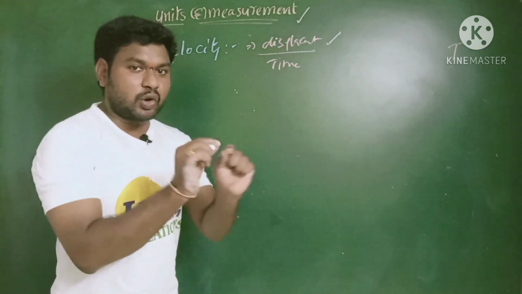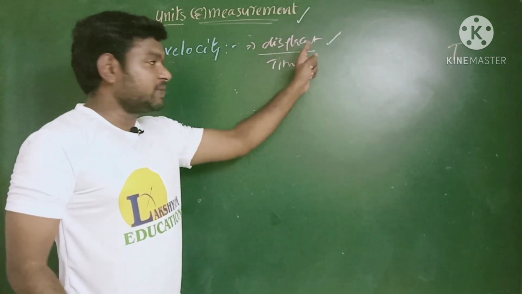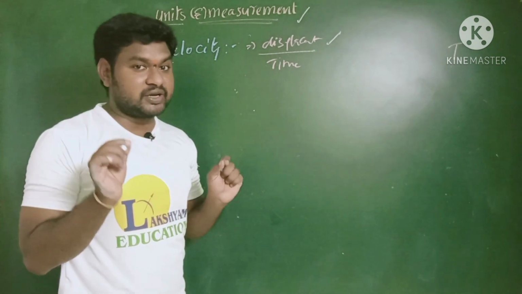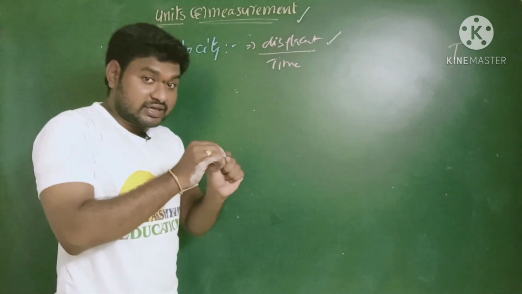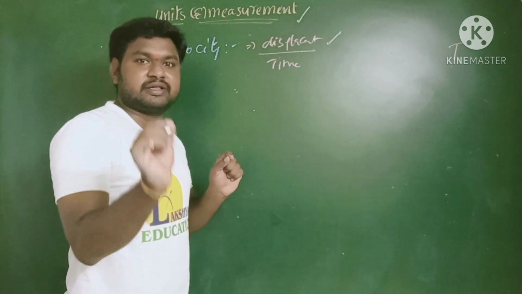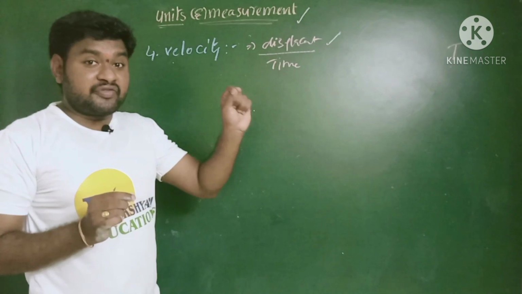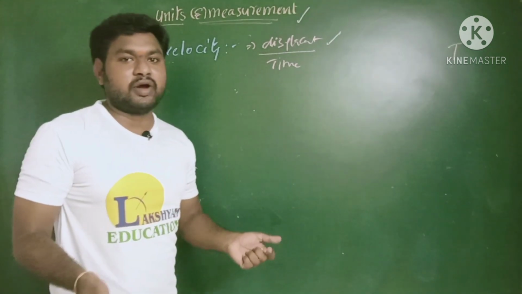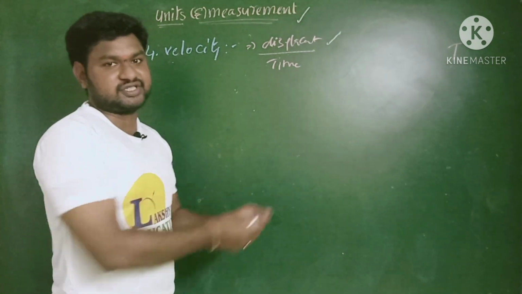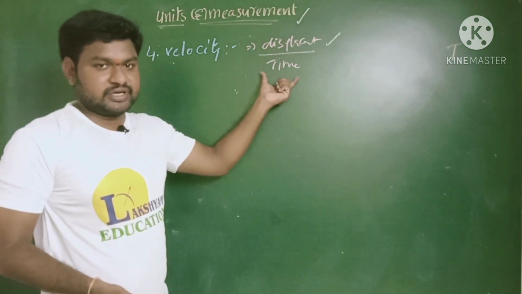Displacement is nothing but the shortest distance between the 2 points. Once again I am repeating, displacement is nothing but the shortest distance between the 2 points. We remember one thing: displacement is a vector quantity. Why? Because there is a direction from one point to exactly another point. That means the product of vector and scalar is also a vector. Here velocity is also a vector quantity. Why? Because it has both magnitude and direction. Of course, time is a scalar quantity. Okay, children.